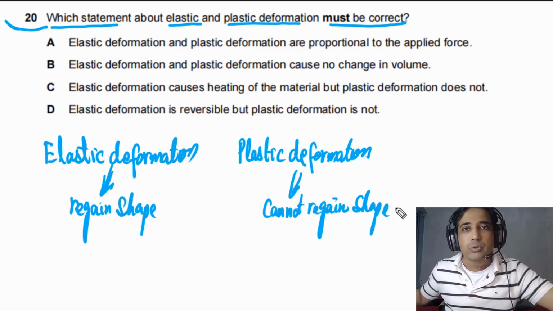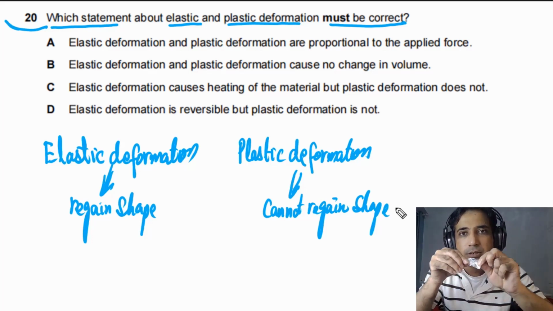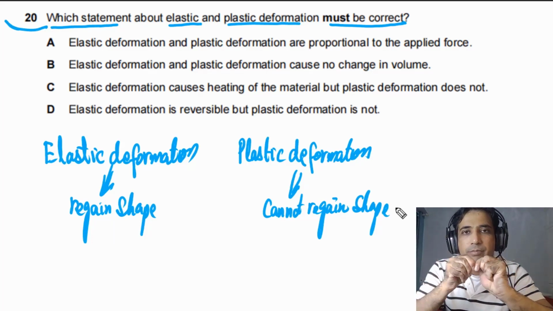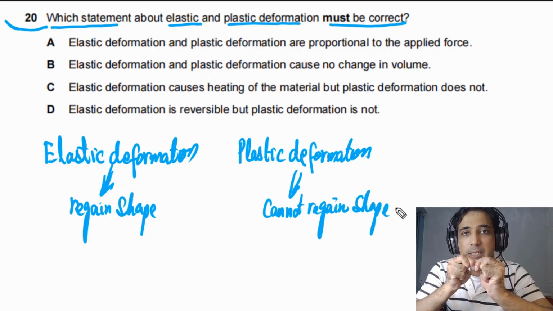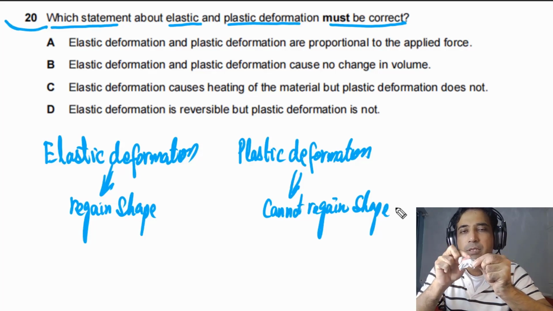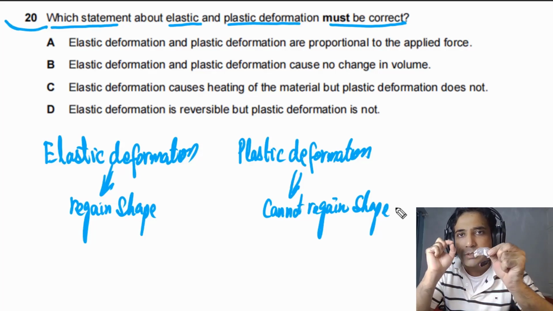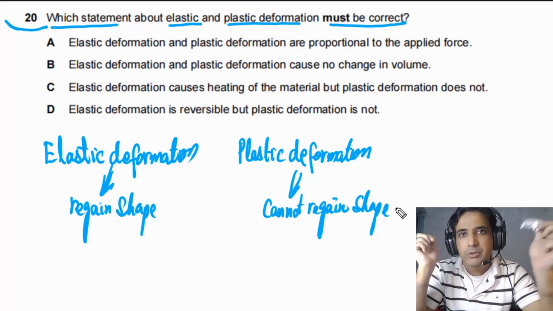Let me show you this with one more simple example. Now if I apply force on this, you will see here. I apply force, and now if I remove the force, it doesn't come back to the same shape. So this wrapper has been deformed plastically. This is an example of plastic deformation. If I apply force and then remove it, it will not regain shape.